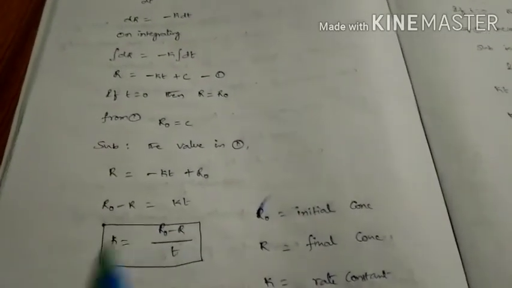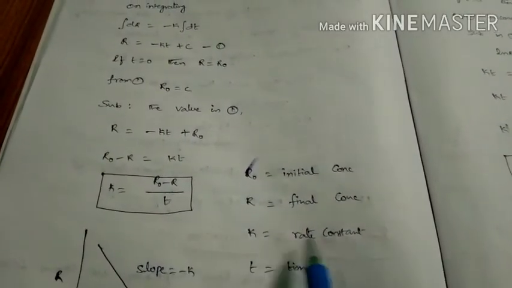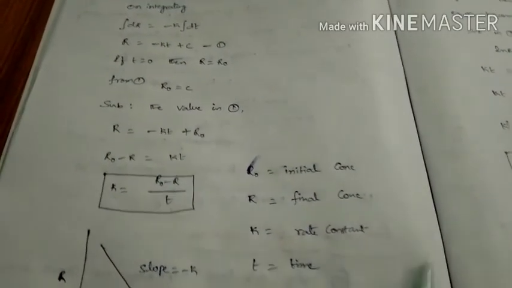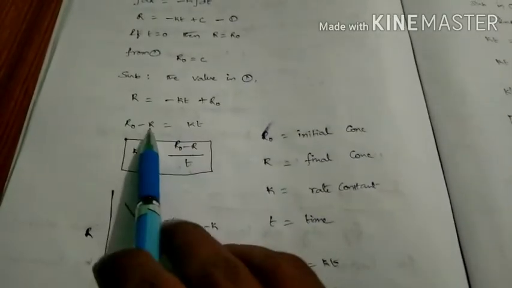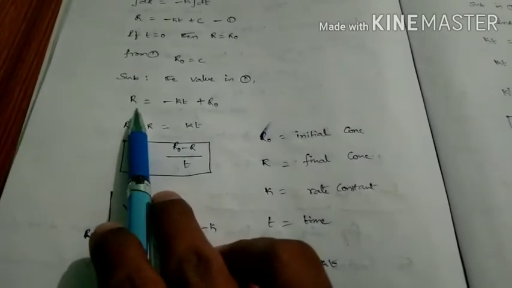Again, if you substitute this value in this one, then we get R equal to minus kt plus R0, because we are substituting this value in this one. So by using this we get this value. Here R naught is the initial concentration, R is the final concentration, k is the rate constant, t is time, we know all these things. Here one thing is that this equation is in the form of y is equal to mx plus c. Here y is R.